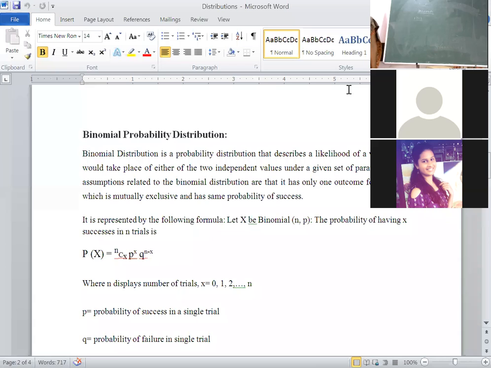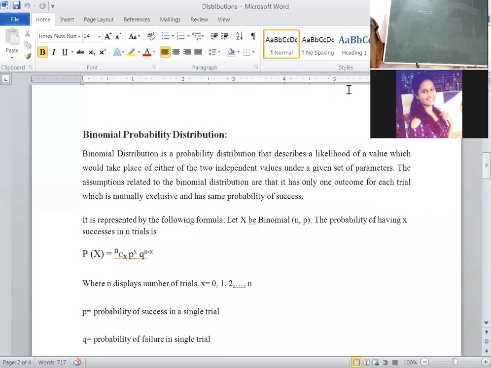In BRM, you have studied hypothesis testing. How many types of hypothesis? Two. What are those? Null and alternative. Is it a research hypothesis or is it a statistical hypothesis?